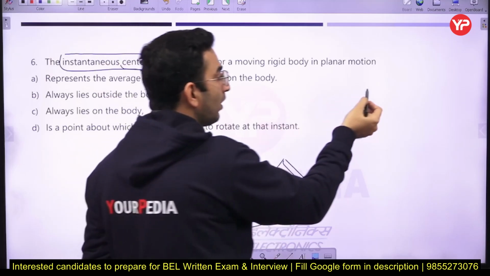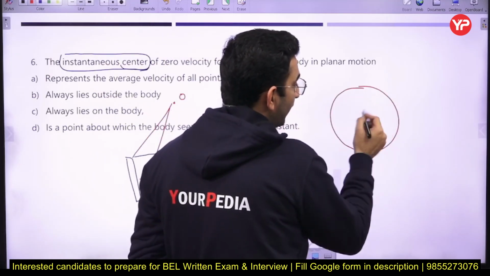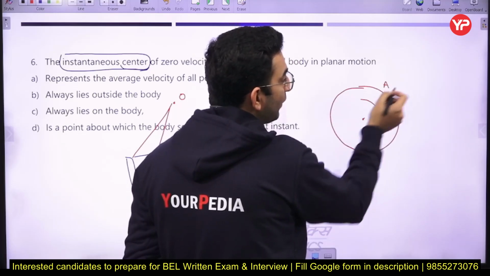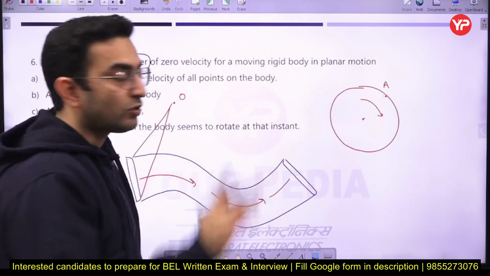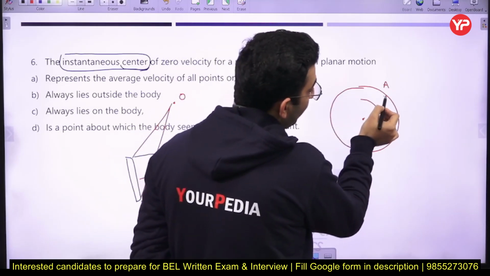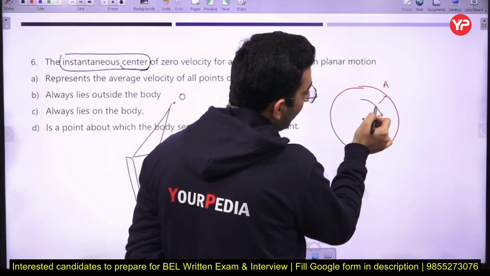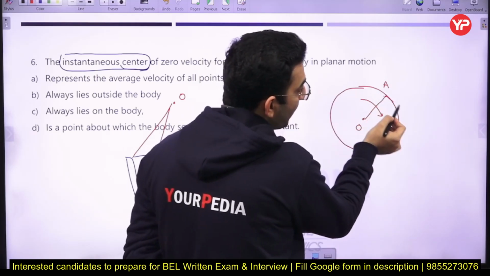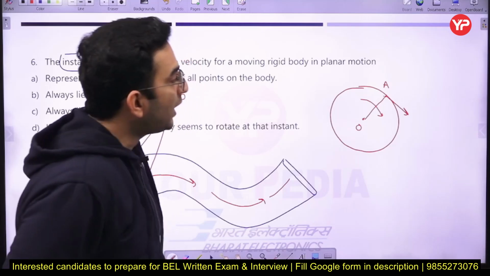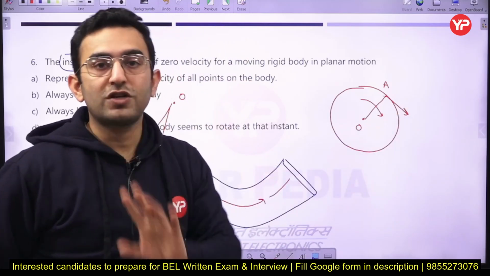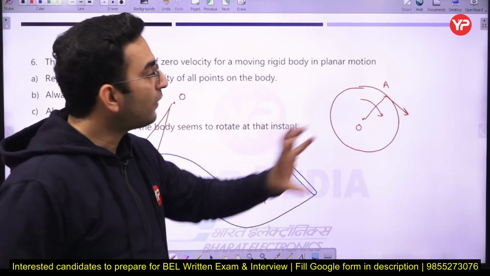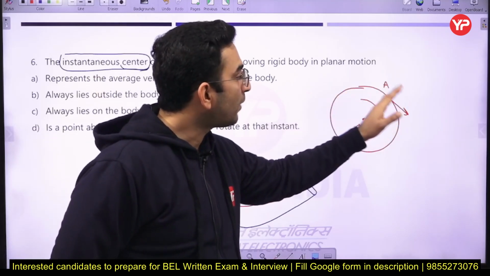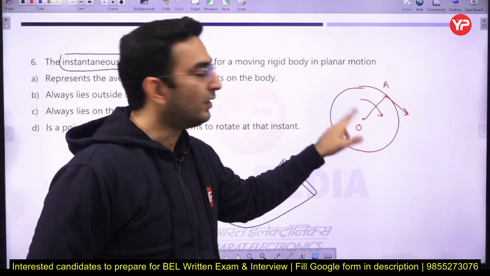If you remember, let us say this is a wheel rotating with a constant angular velocity, and I find the velocity vector of this particular point A. Just remember how we find the velocity vector. We create a line between the O point and the A point, and we draw a perpendicular normal to this line. This perpendicular line represents the velocity vector. So if any link has pure rotation, the velocity vector is always perpendicular to the line joining the A point and the O point.